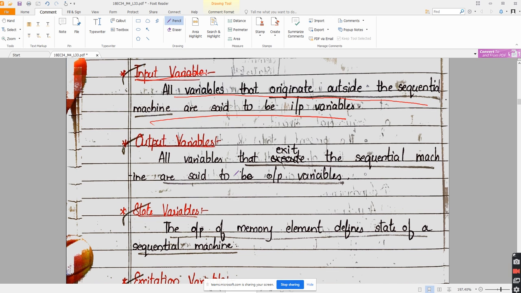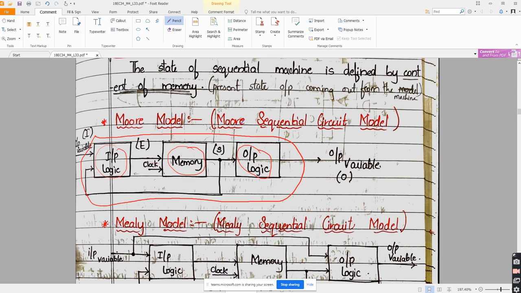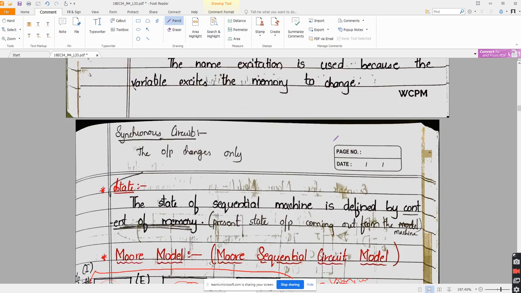Next one, the output variable. All variables that exit the sequential machine are said to be output variables. The variable which comes out of the sequential machine will be an output variable. This one will be an output variable. The variables which exit the sequential machine are said to be output variables.